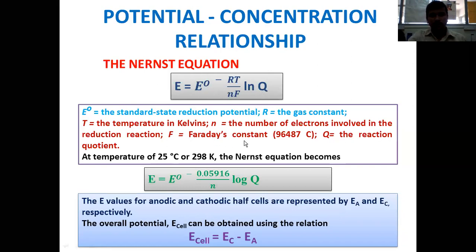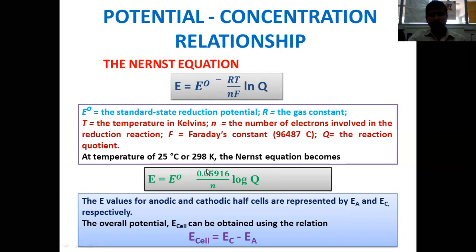If you simplify this equation further by putting 8.314 in place of R and converting 25 degrees Celsius into Kelvin, 298 Kelvin, because 25 degrees Celsius is the standard temperature we usually maintain during the analysis, the Nernst equation simplifies to E = E0 - (0.05916/n) log Q. This comes from converting ln Q, giving 2.303 RT/nF into log Q. Further, you put the value of T as 298 Kelvin, R as 8.314, and F as 96,487 coulombs.